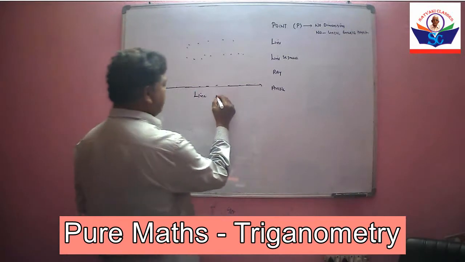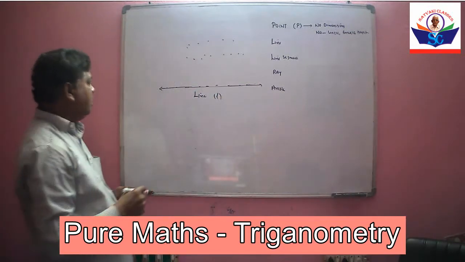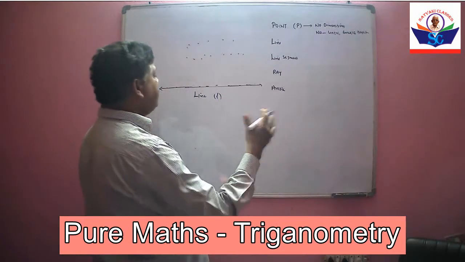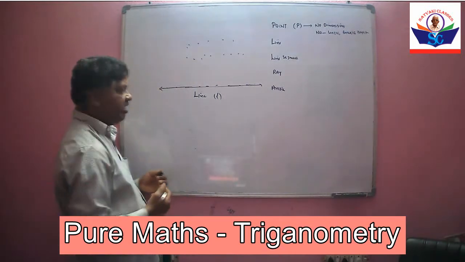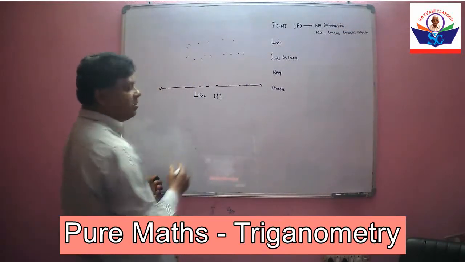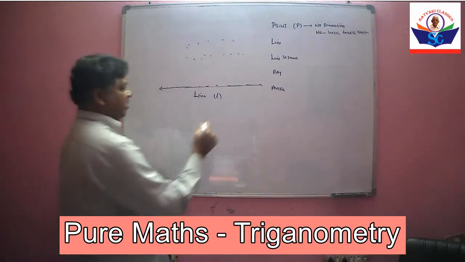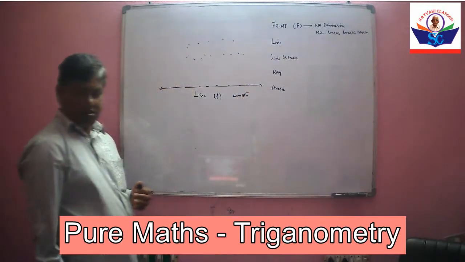It is denoted by small letter l. And it will be extended to both sides, up to infinity. Okay. It has only one dimension, length.